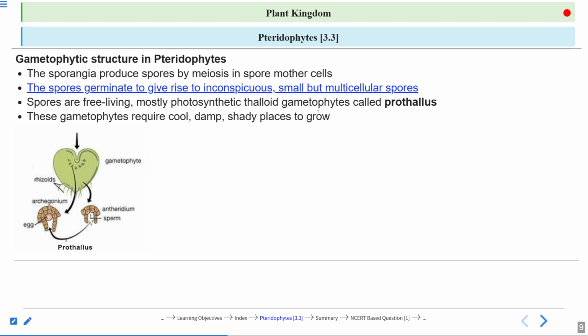Okay? Protonema, don't get confused. Protonema, bryophytes; prothallus, pteridophytes, right? Both are gametophytes.